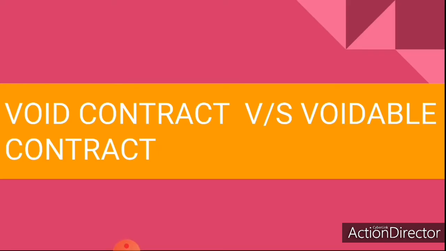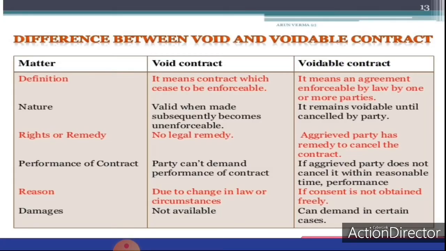Now, moving to the next topic, that is void contract versus voidable contract. The main differences between void contract and voidable contract are: void contract is a type of contract which cannot be enforceable in any court of law. Voidable contract means an agreement enforceable by law by one or more parties.